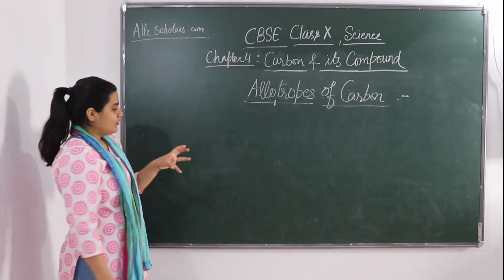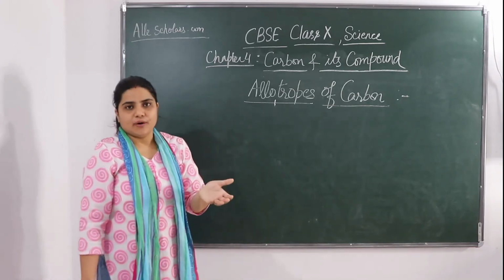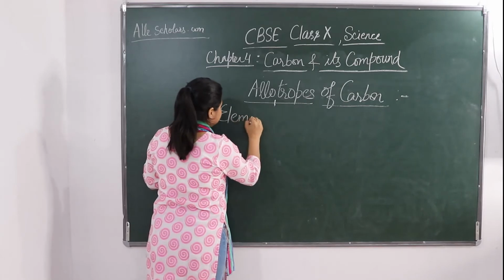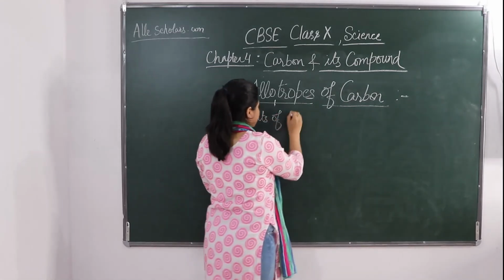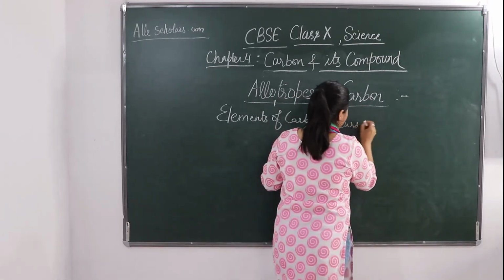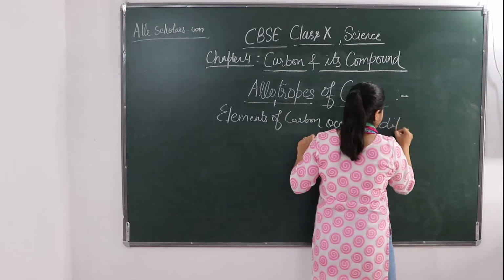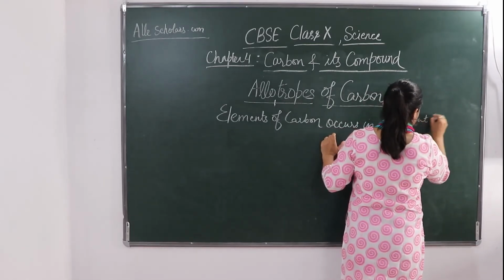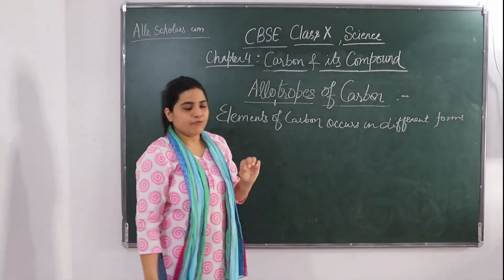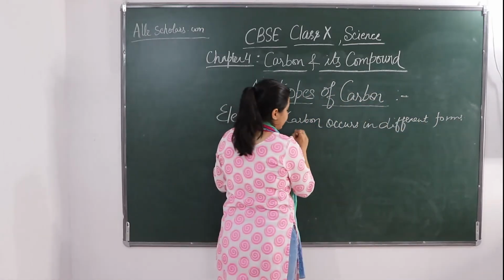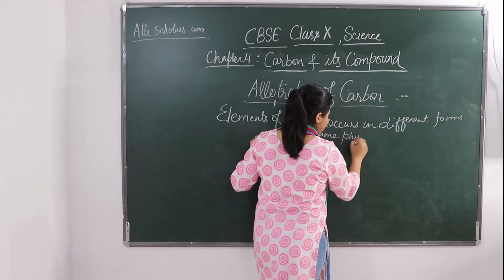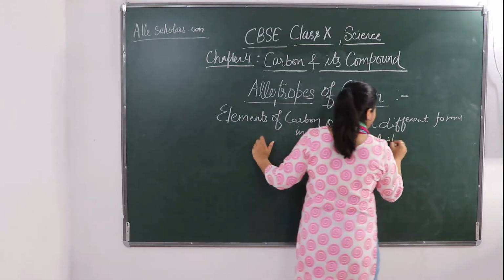The element carbon occurs in different forms in the same physical state. The physical state remains the same. This is called allotropes.